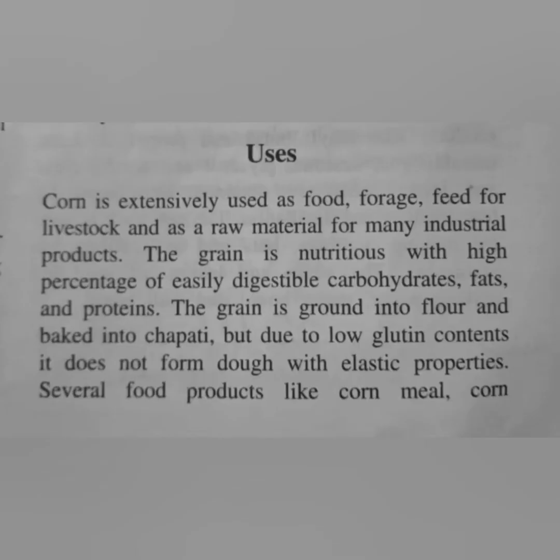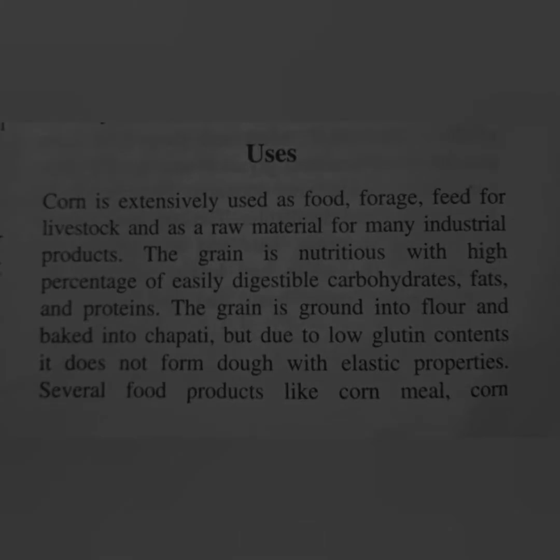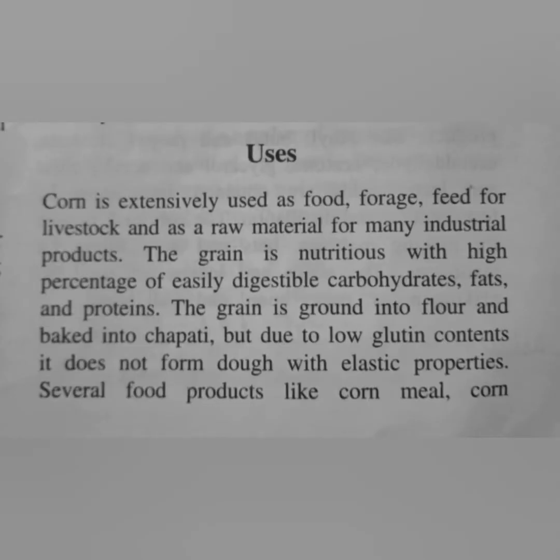So coming to the uses, we see that corn is extensively used as food, forage, or feed for livestock. Forage is used for feeding the horses or the cattle. And it is also used as a raw material for many industrial products. And the grain of the maize plant is very nutritious with a high percentage of easily digestible carbohydrates, fats, and proteins. So it has high nutrient contents. You can see both the carbohydrates, the fats, and the proteins.